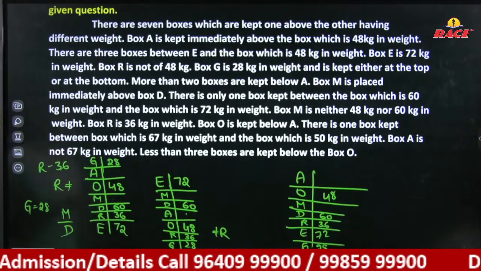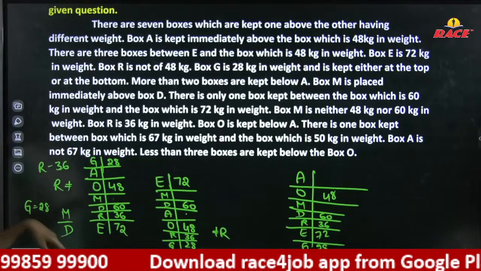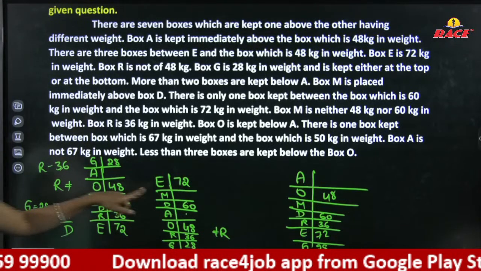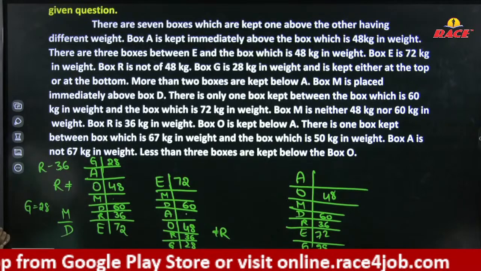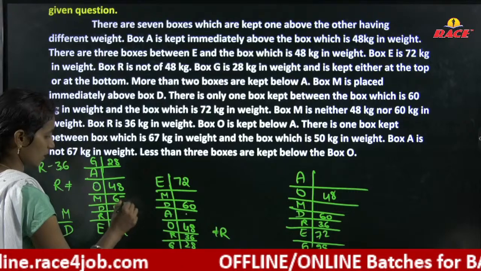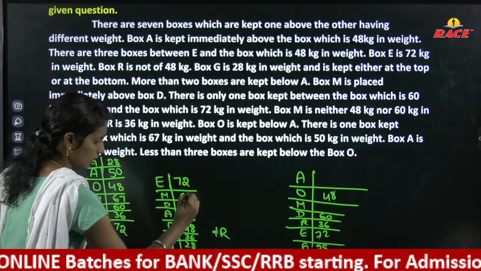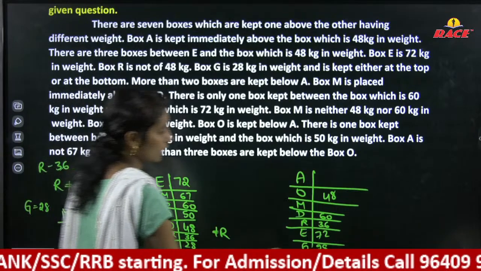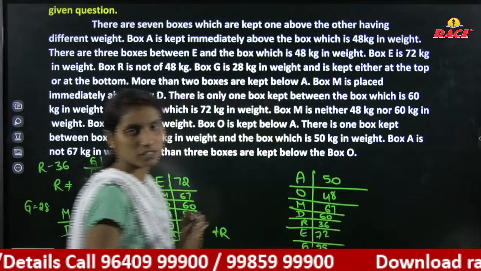Right? There is one box kept between box 67 and 50. Okay, they are asking to place one box between 67 and 50. Right? Box A is not 67 kgs. Then you can consider M is 67 kgs and 50 is A, and you can consider 67, 50, or you can consider here 50 or 60. It was not mentioned that it must be above.